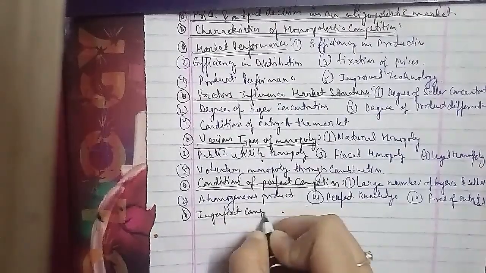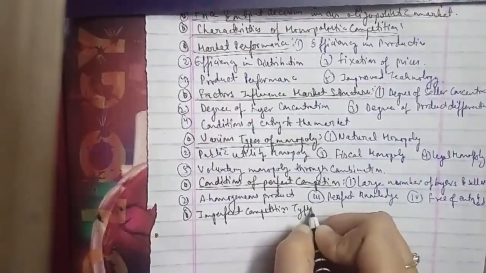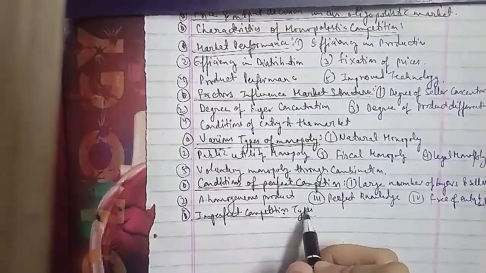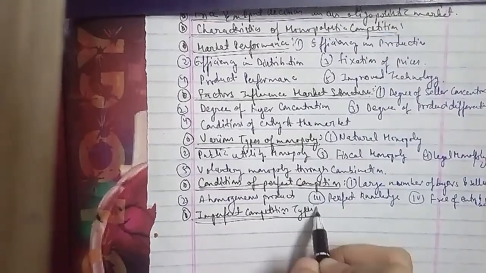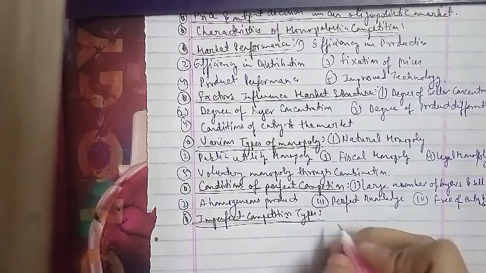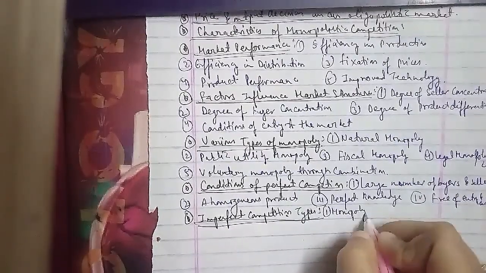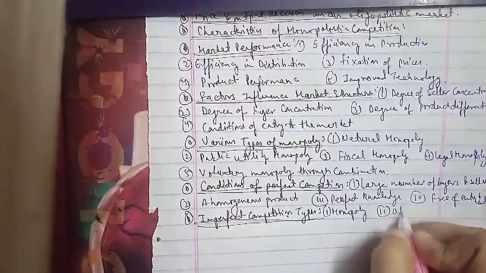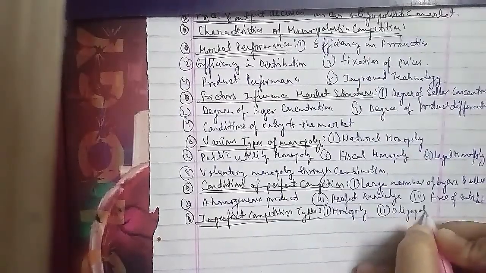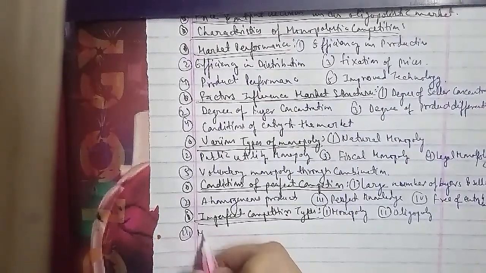So imperfect competition types that we have, which is we have three types: that is monopoly, second is oligopoly, the third we have is monopolistic competition.